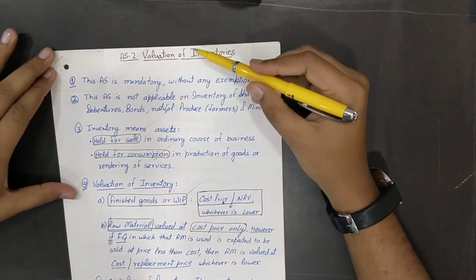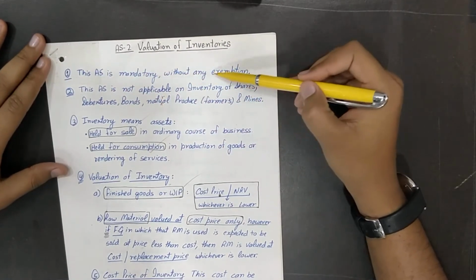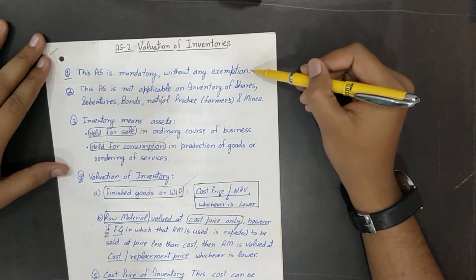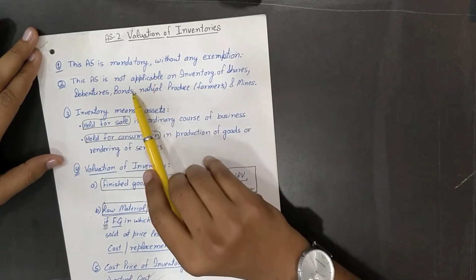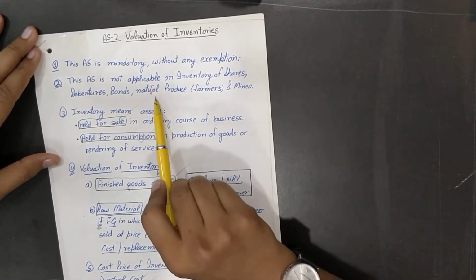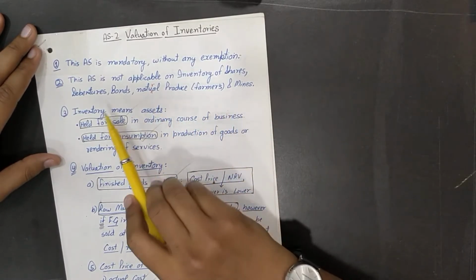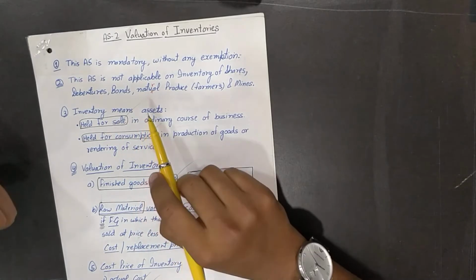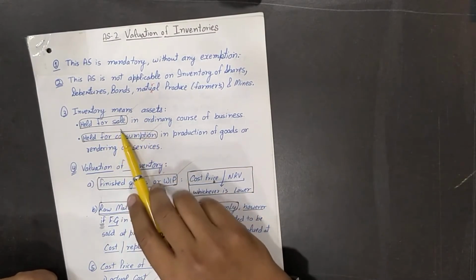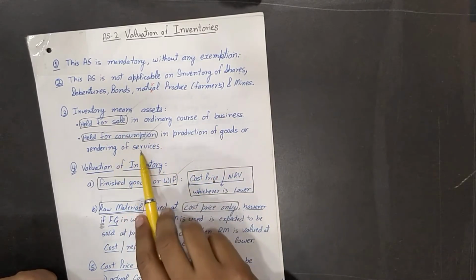Let's start Accounting Standard 2, Valuation of Inventories. This AS is mandatory without any exemption to any kind of entity, whether non-SMC, SMC, level 3, level 2, etc. This AS is not applicable on inventory of shares, debentures, bonds, natural produce, for example farmers' produce, mines, ores, etc. Inventory means held for sale, held for consumption, held for sale in ordinary course of business, held for consumption in production of goods or rendering of services.